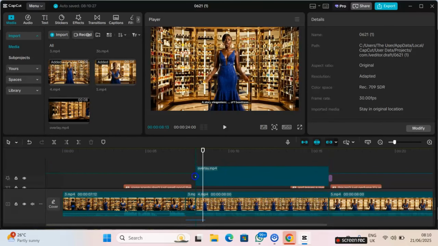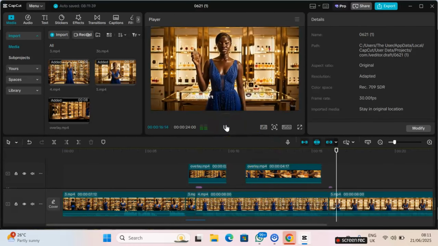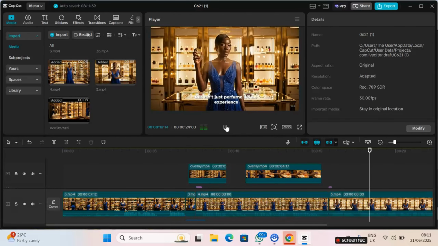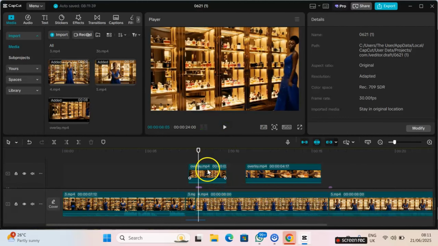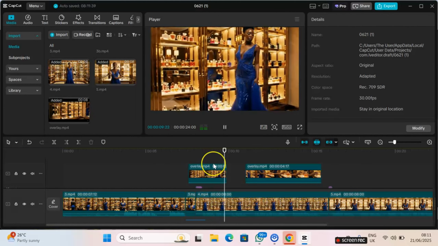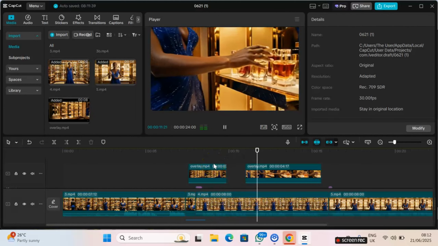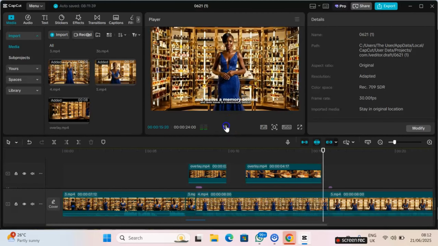I even decided to add an overlay, one of the scenes that I generated for me. "This isn't just perfume, it's an experience." So I decided to add an overlay. As you can see, I placed the overlay here, and I just wanted to make it a look, a story of elegance, of boldness, of a woman who walks in power and leaves a memory behind. I just wanted to make it more engaging.